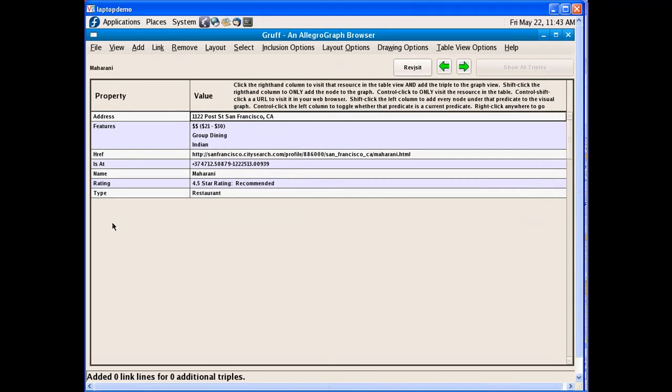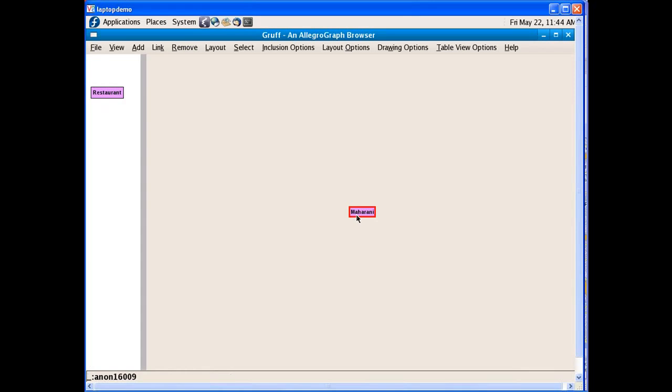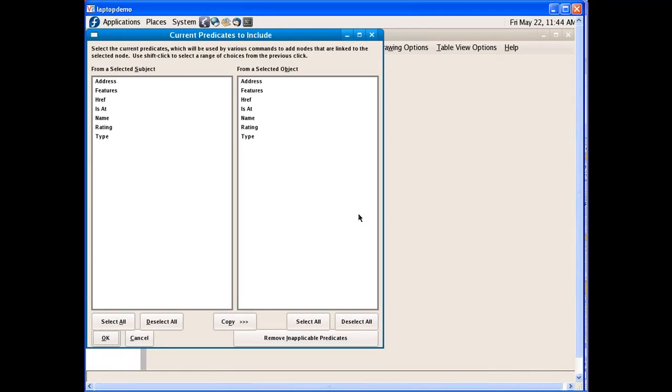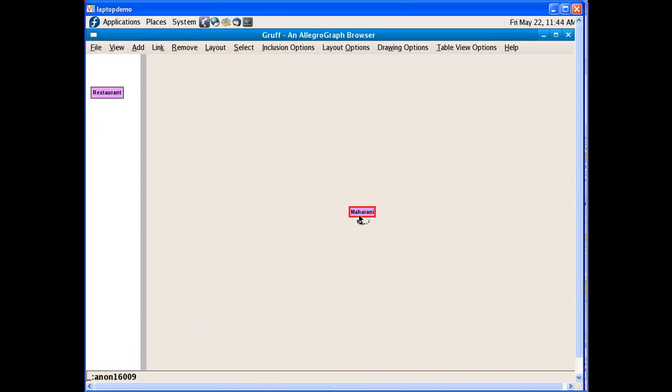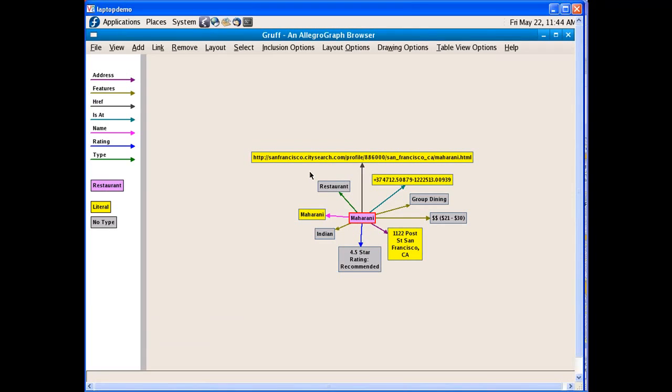I click on it and here I see some more information about the restaurant. For example, the types of food and again the geolocation. I can also look at the same thing in the graph view. So here you see all the predicates for Maharani, I can select them, click OK, and then if I click on F, then here you get more of a graph view of the same data.